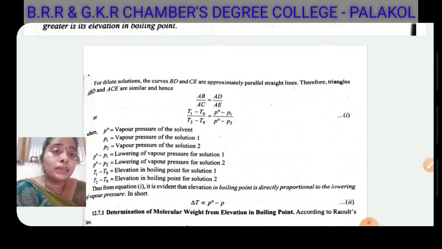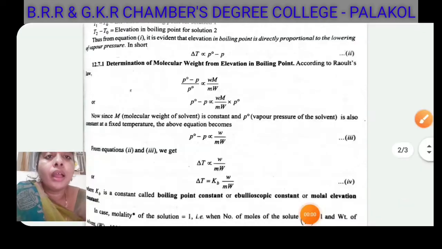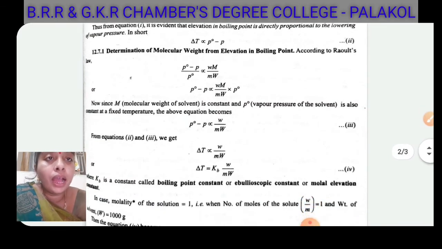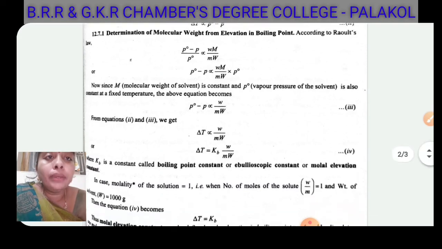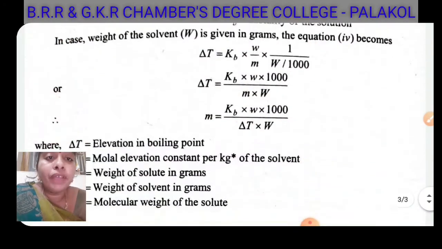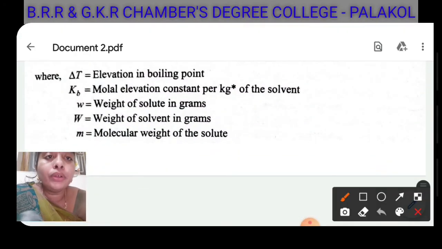So in this section, we explain the elevation in boiling point and how to determine the molecular weight of the non-volatile solute from the elevation in boiling point. Students, determination of molecular weight from elevation in boiling point: according to Raoult's law, P0 minus P is proportional to w by M into W, where w equals the weight of the solute in grams, W equals the weight of the solvent in grams, and M equals the molecular weight of the solute.